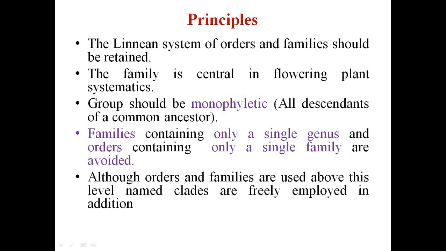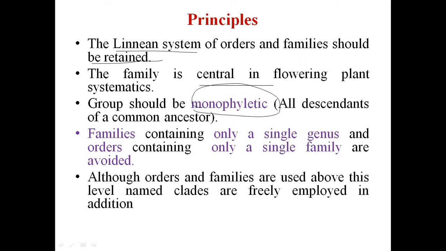They have a few principles. The pre-Darwinian linear system of orders and families should be retained as it is, and the family is central in flowering plant systematics. Another principle is that the group should be monophyletic, that is, all descendants of a common ancestor.